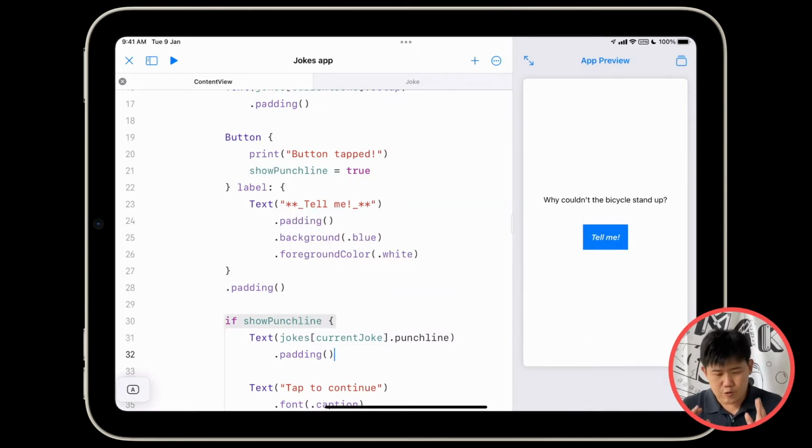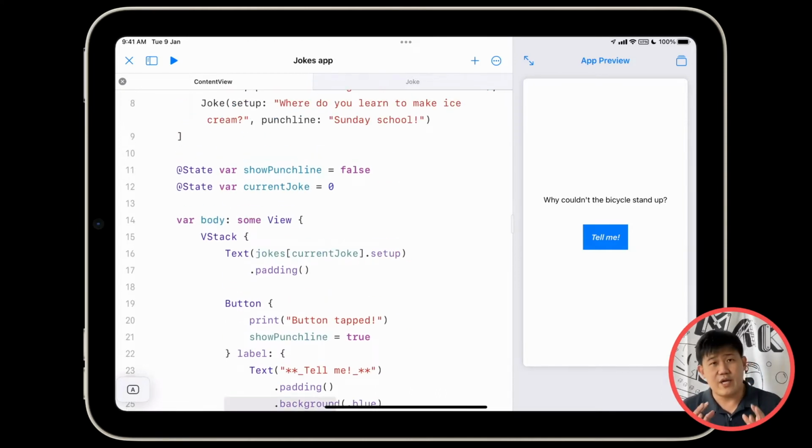Next up, we want to make sure that when the background is tapped, the user ends up at the next joke, which is not funny at all. Well, we can't do that right now. If you remember how we added the background color to our thing, we had to put it inside a ZStack. So we're going to have a ZStack with no color, and we attach what's called a tap gesture recognizer to it. So let's do that.